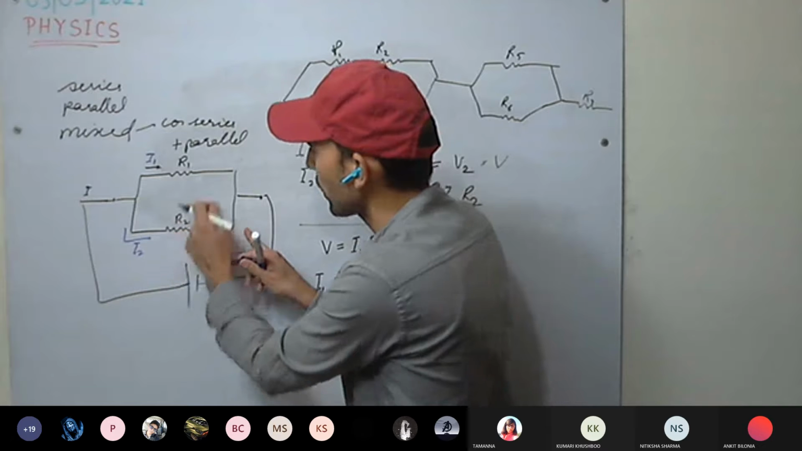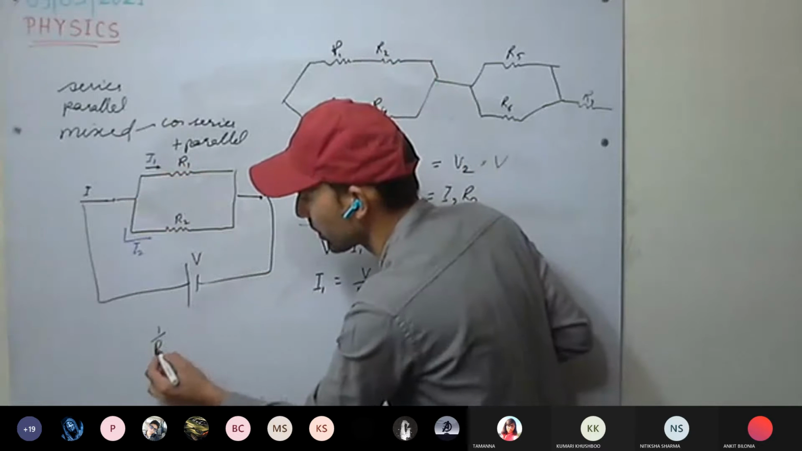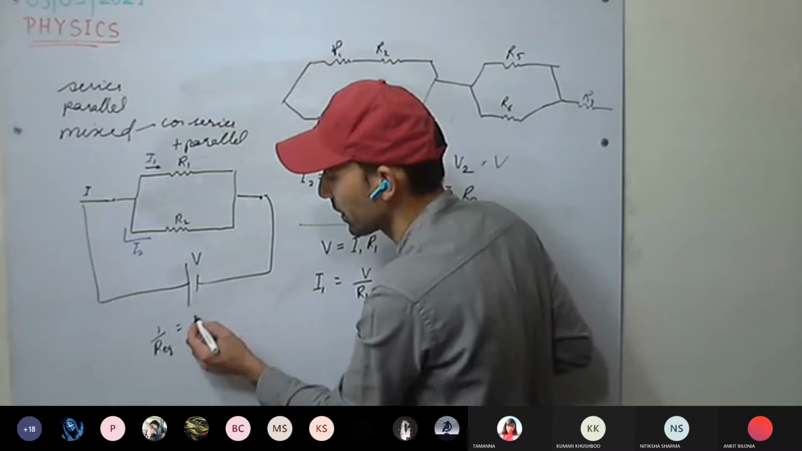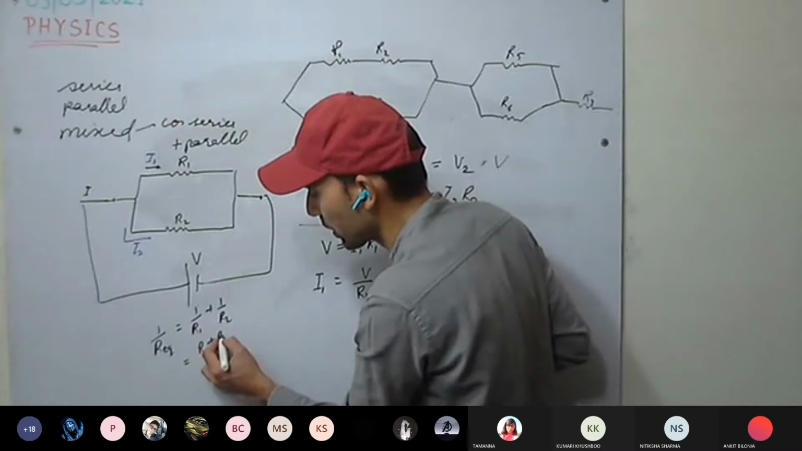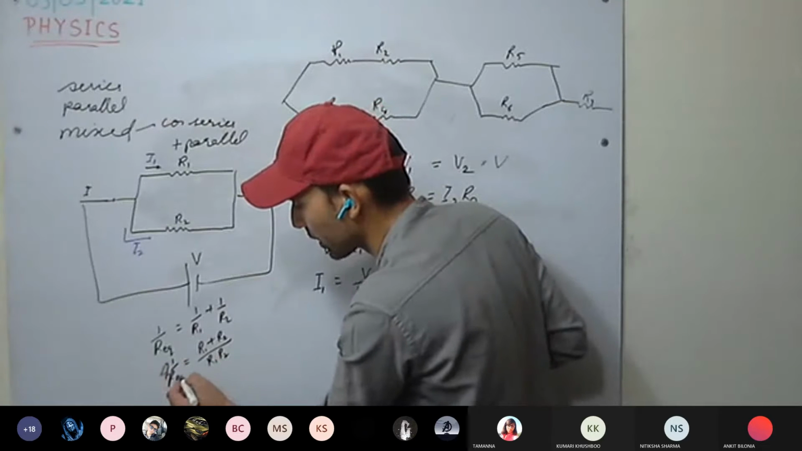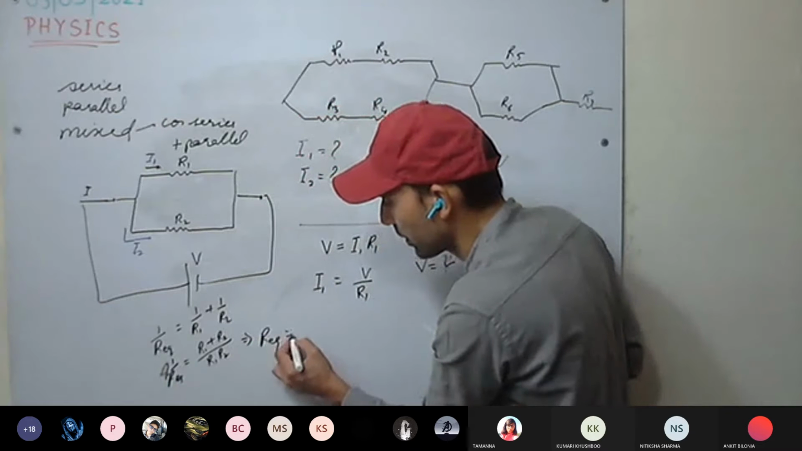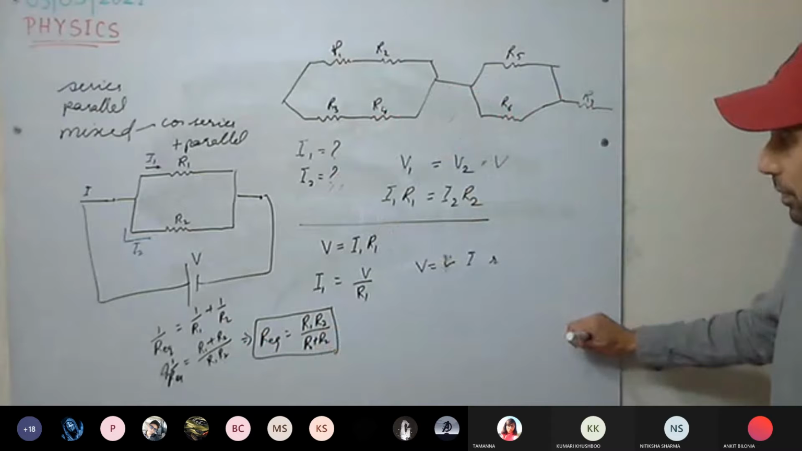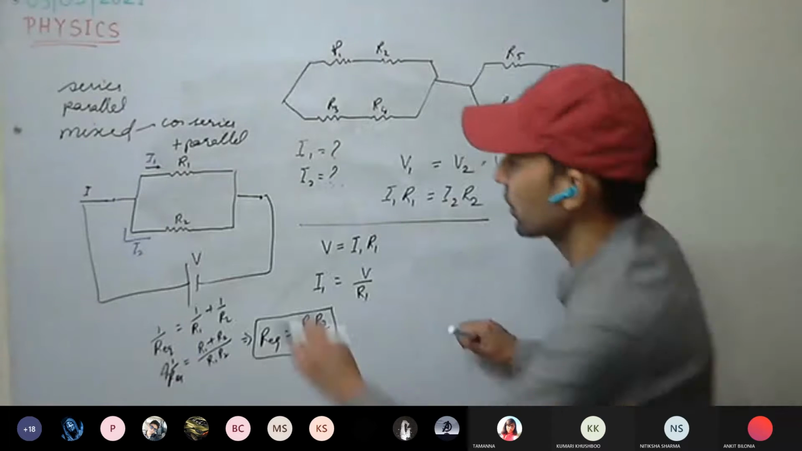Okay. So what will be the equivalent resistance of this one? How much will it be? 1 upon R equivalent equals 1 upon R1 plus 1 upon R2. It will be R1 plus R2 by R1 R2. So R equivalent will be how much? This is R equivalent. Yes, sir, this is clear. We can remove this.